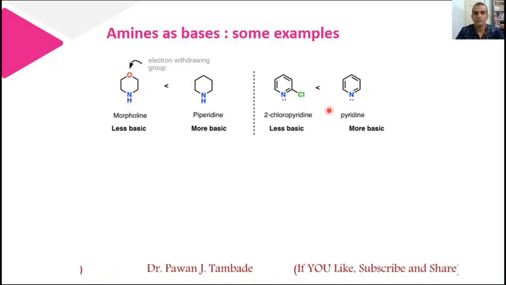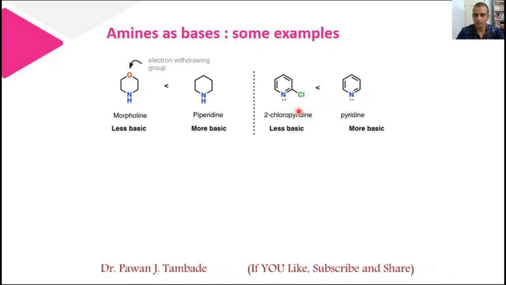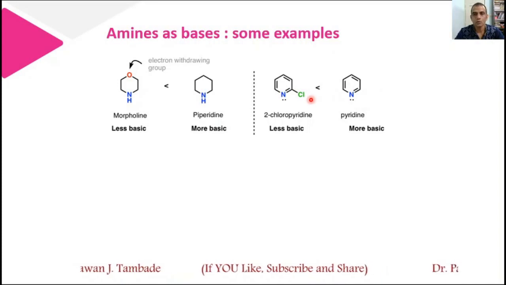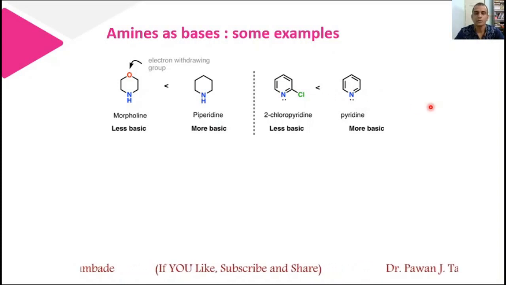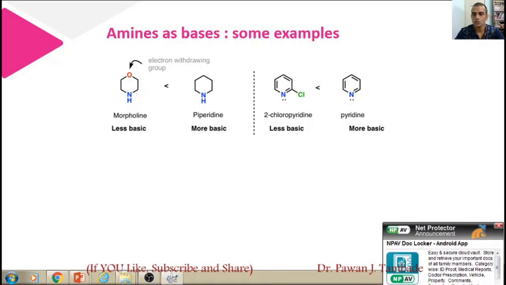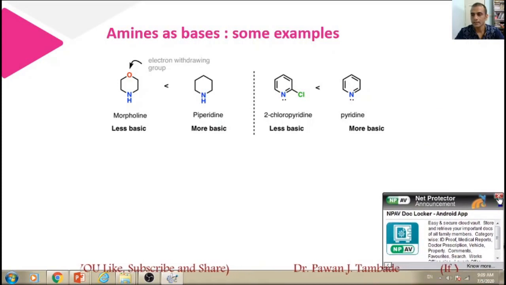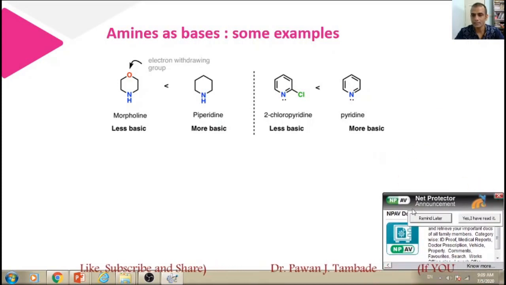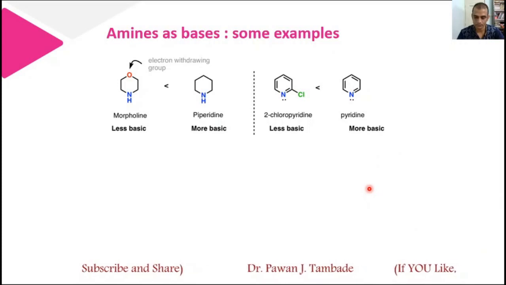In the same way, if you look at this example, 2-chloropyridine and pyridine, then obviously pyridine is more basic as compared to 2-chloropyridine, because in 2-chloropyridine an electronegative chlorine atom is present next to nitrogen in the ring. So 2-chloropyridine is less basic and pyridine is more basic in nature.